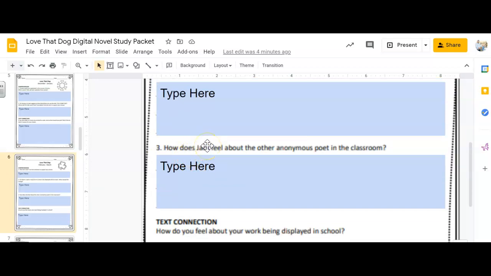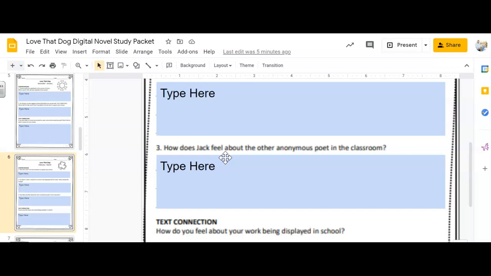How does Jack feel about the other anonymous poet in the classroom? So you can find this in the March 7th poem. If you read through, it explains how he was a little embarrassed when people came up to him and told him how good his poem was and asked him how he thought of that. And then it tells that the teacher put up a tree poem. It was shaped like a tree with straggly branches.